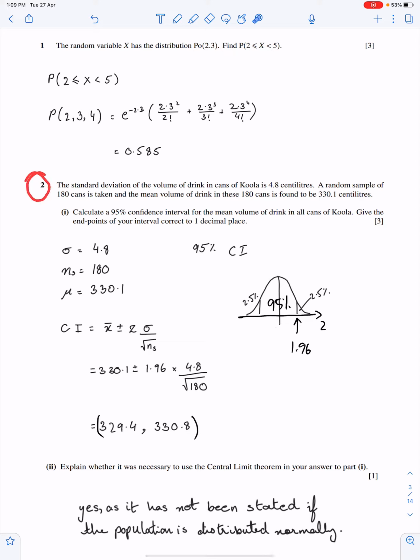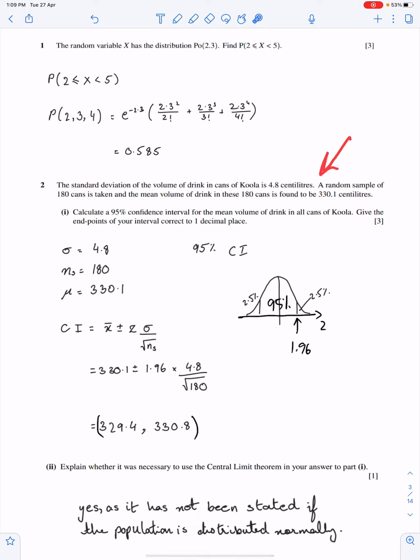Question number 2. The standard deviation of the volume of drink in cans of cola is 4.8. A random sample of 180 cans, this is the sample size, and the mean volume is 330.1 centiliters. So we have standard deviation, we have sample size, we have mu. Calculate a 95% confidence interval for the mean volume of drink in all cans of cola. Give endpoints up to 1 decimal place. This is very important.